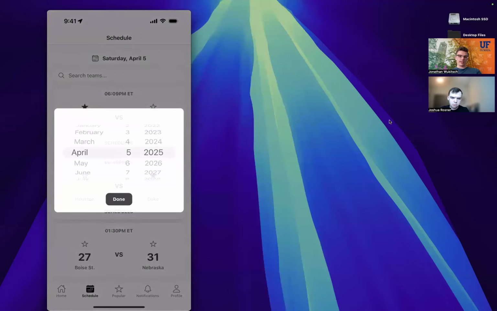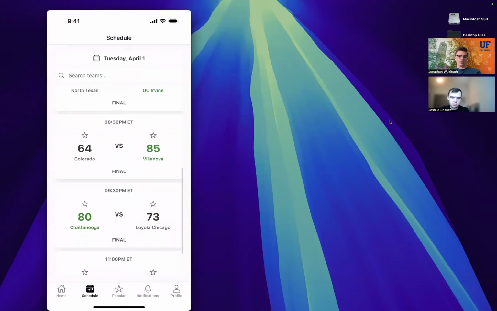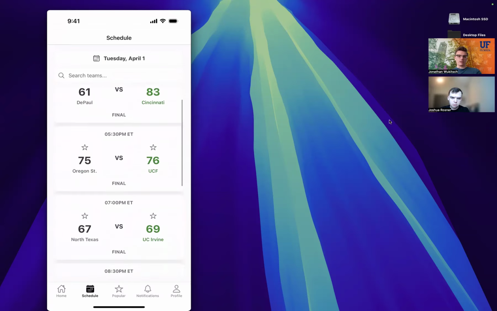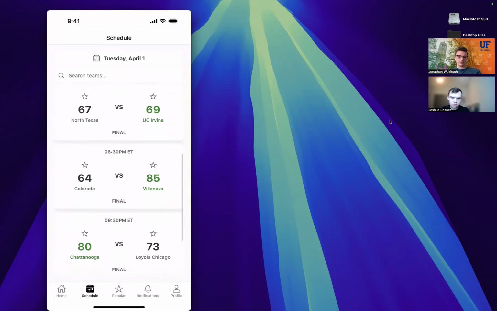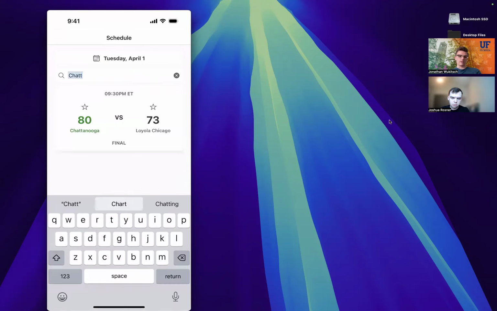You can also tap on the date up here to see any past or future games. So if I roll back to April 1st, let's say, you can see all of the completed games and the winner will be highlighted in green. And again, if you have any favorites, they'll show toward the top. We also have a search feature in here. So if you wanted to search for a specific team that day, you could search. If I search Chattanooga, for example, you can filter down that way.